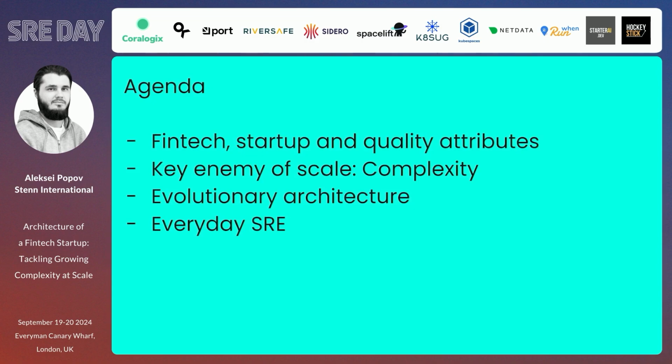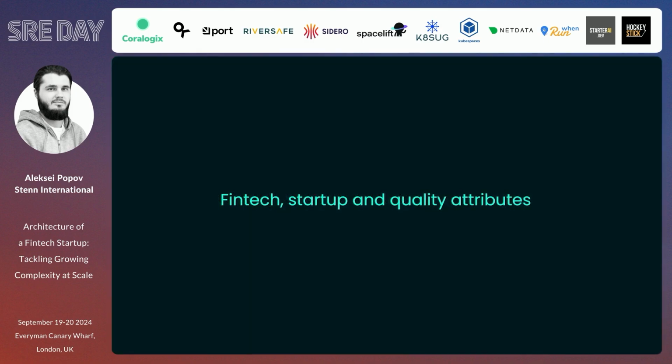I will look into what a Fintech startup is, what quality attributes are, and what the key enemy of scale is, its complexity. Then some tips and solutions about evolutionary architecture and how it helps us reduce the complexity, and also some practices about everyday SRE we have in our company. So first of all, quickly about Fintech startups and quality attributes.